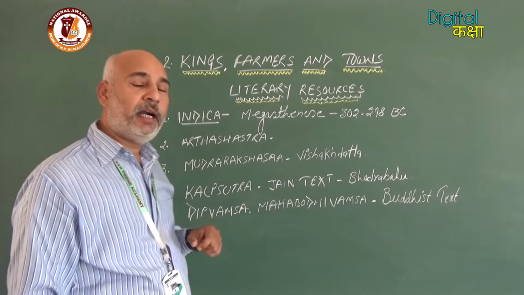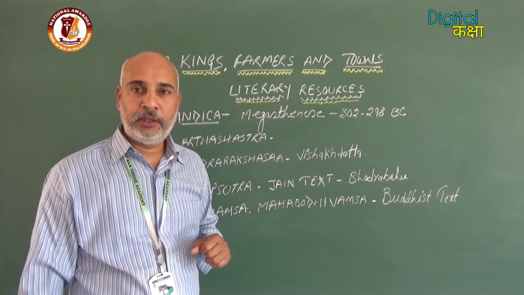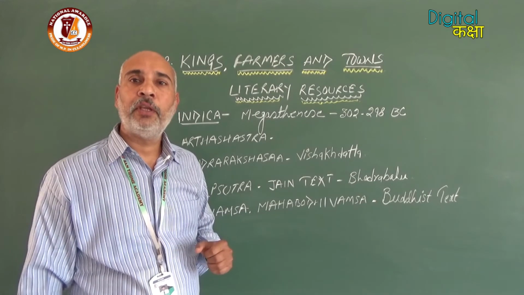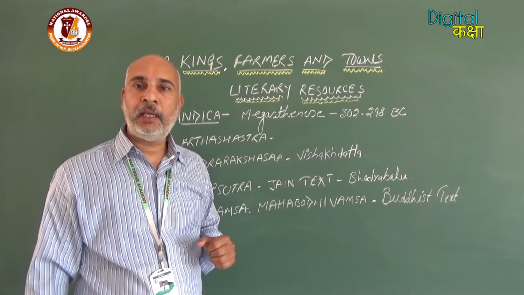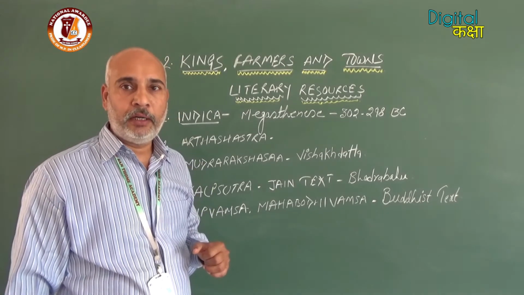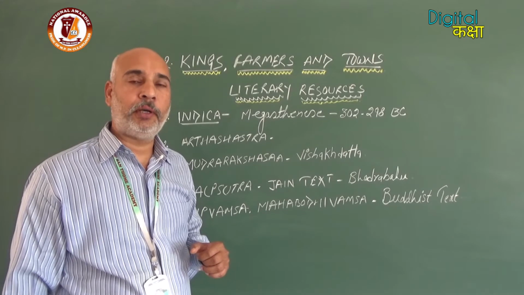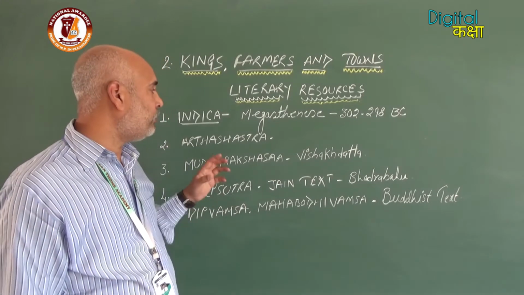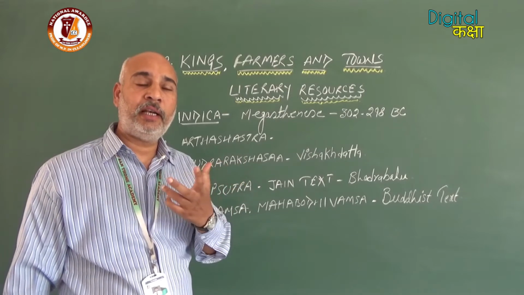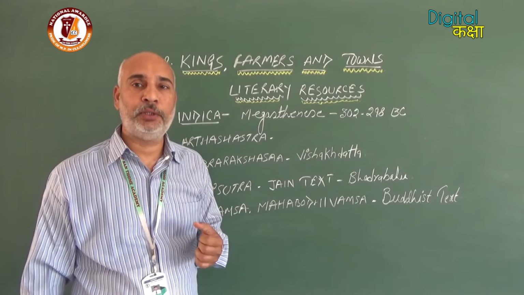Second one, Arthashastra. Arthashastra was written by Kautilya, also known as Vishnugupta and Chanakya. Perhaps he was prime minister as well as Dharma Mahamatya under the rule of Chandragupta Maurya. The Arthashastra gives very little information about economic issues.